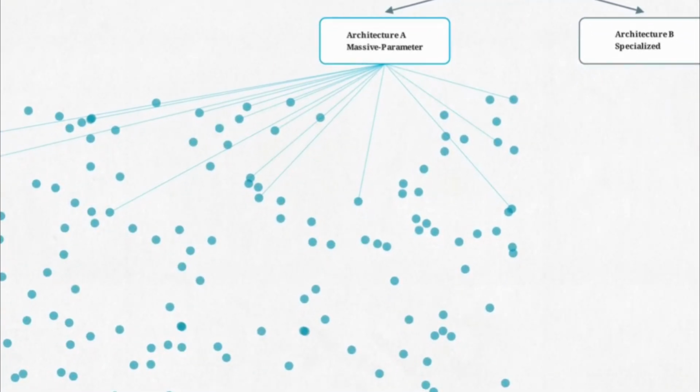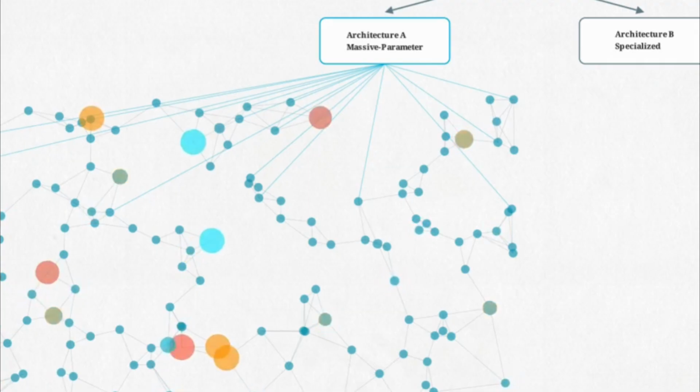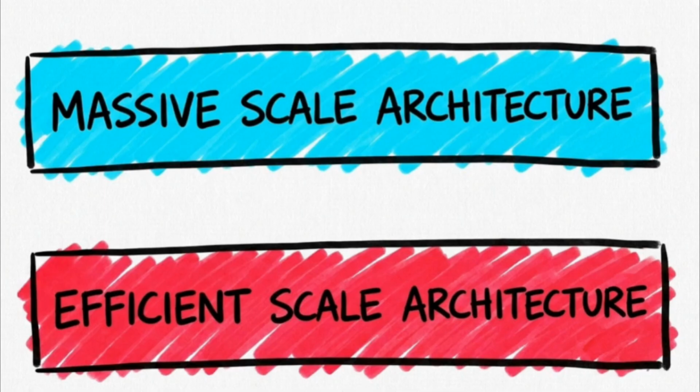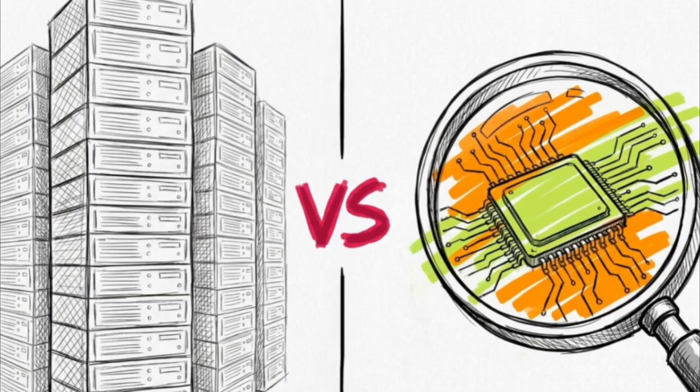The first is the massive parameter approach, represented by large language models designed for zero-shot inference across a wide range of general data. This includes ChatGPT 3.5, which utilizes 175 billion parameters, and Llama 3 Instruct, utilizing 8 billion parameters. The second is the domain-specific approach, where smaller models like BERT Large Uncased or COVID TwitterBERT are fine-tuned on a targeted dataset.